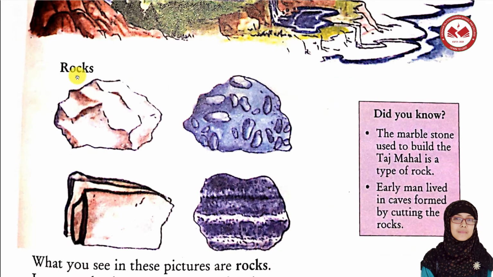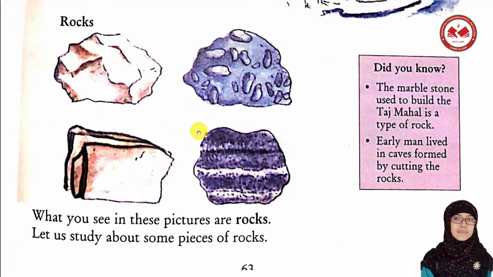So now we can see some rocks, right? Exactly, different types of rocks here. Okay, so let's read out from the next line. What you see in these pictures are rocks. That we already know that. We can see some picture of rocks, right? Let us study about some pieces of rocks. So now we are going to explain and know about some details about rocks. So let's go to the next page.